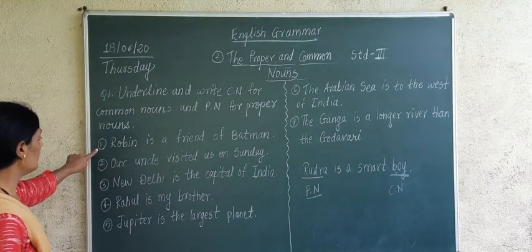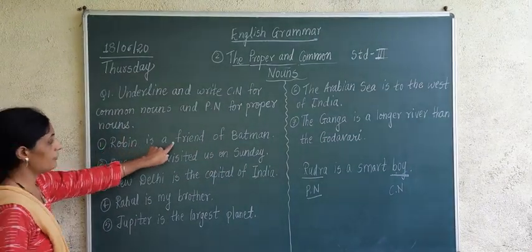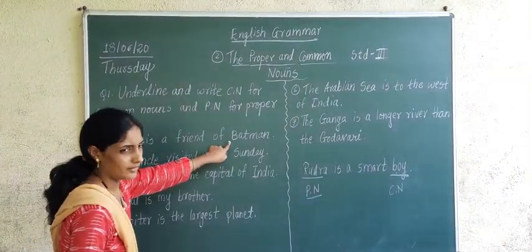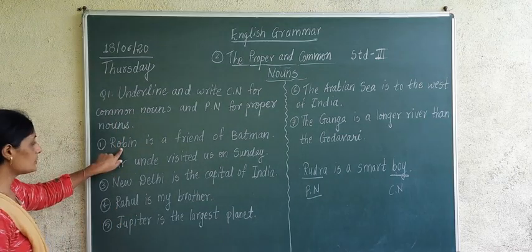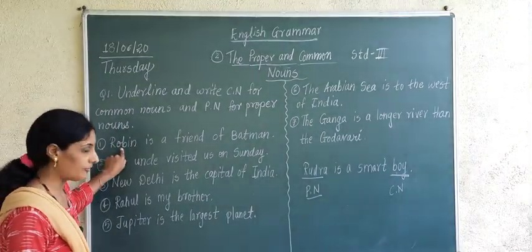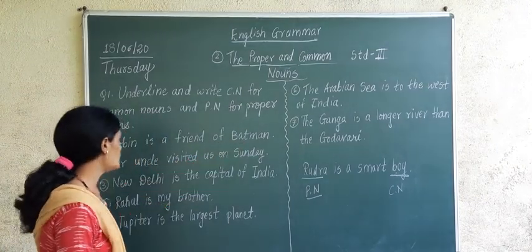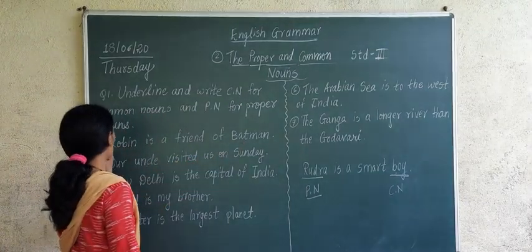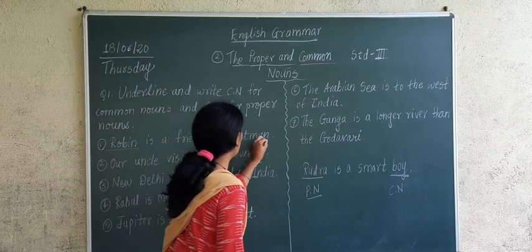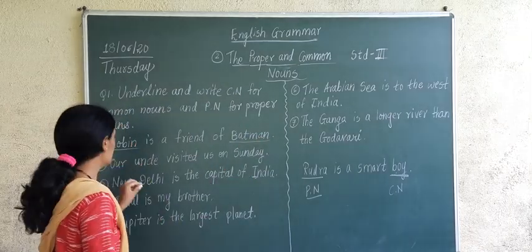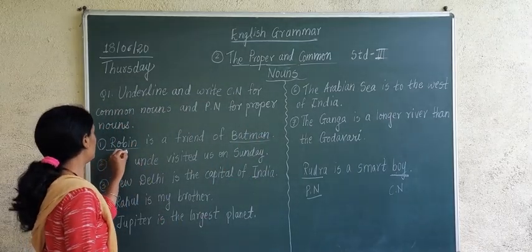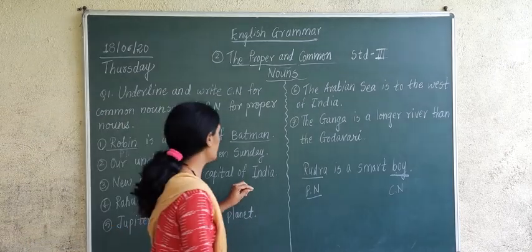Your first: Robin is a friend of Batman. Now Robin is what? Robin is a name of a boy. Batman is also the name of a person. So Robin and Batman, they are what? They are proper nouns.